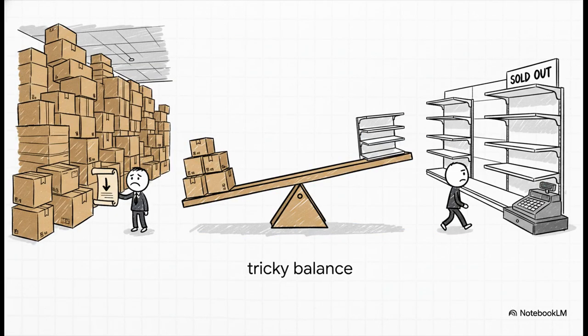Okay, let's make this concrete. Picture a small store. If the owner orders way too much stuff, they have to pay to store it all. That's money down the drain. We call those holding costs. But if they don't order enough, they run out and they miss out on sales. Those are stock-out costs. Finding that perfect sweet spot is super hard because you never know for sure how many customers will walk through the door tomorrow.